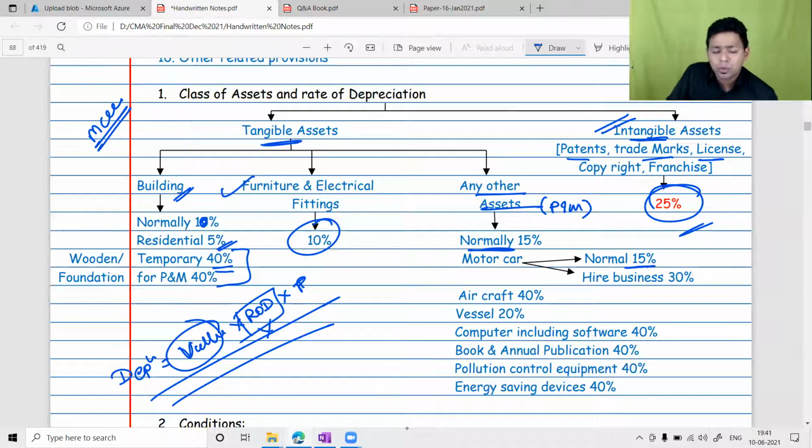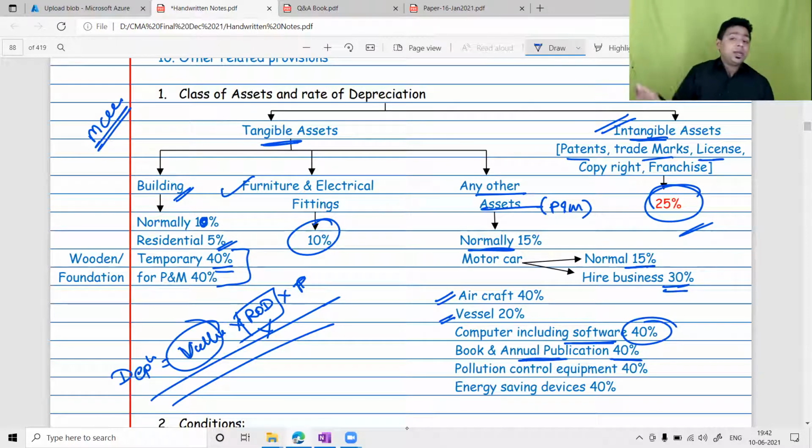But if you are using the motor car for passenger transportation or for plying and hiring business, then obviously the rate of depreciation has to be doubled. So it is 30%. The rate of depreciation of aircraft is 40%. The depreciation rate for vessel is 20%. Computer, including computer software, is 40%. Book and annual publication, 40%. Even annual publication, for example the income tax book specifically.